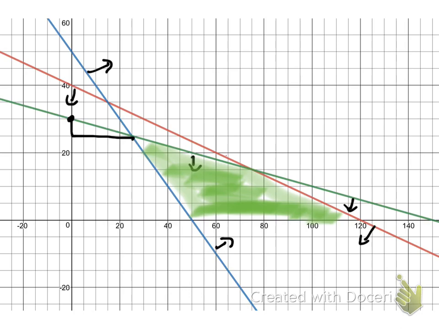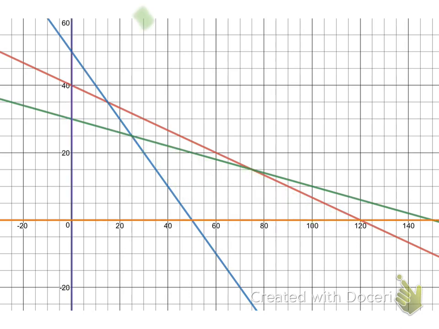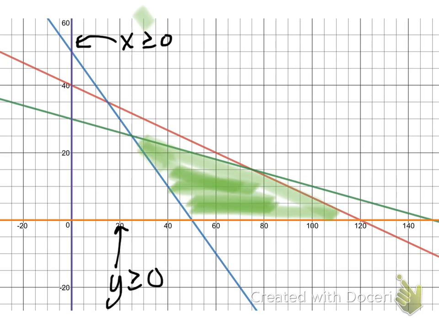The last 2 things we have to graph are x is greater than or equal to 0 and y is greater than or equal to 0. And so the x is greater than or equal to 0 is there, and here's the y is greater than or equal to 0. So now we have all 5 graphed. So we had this area here that is our constraint.